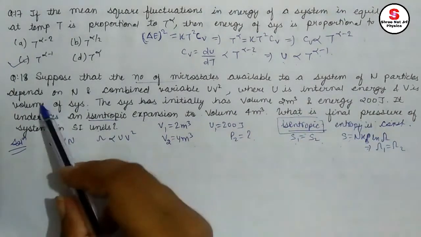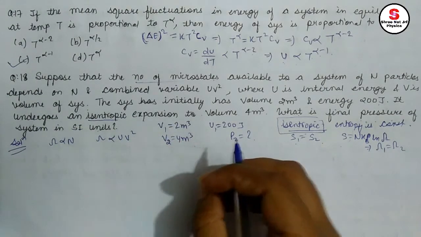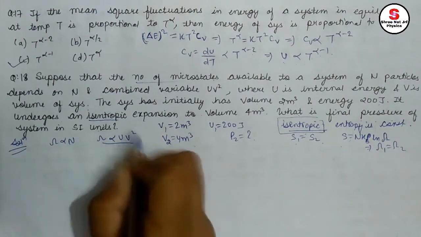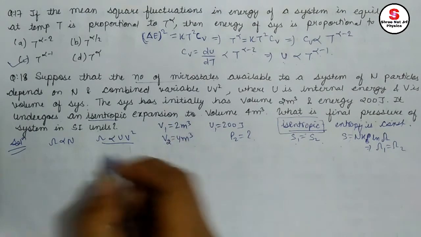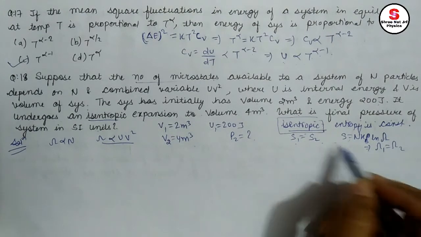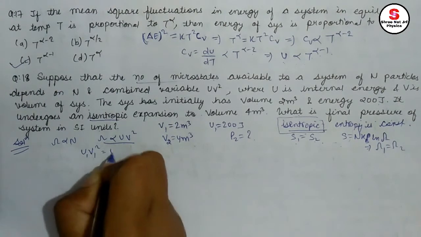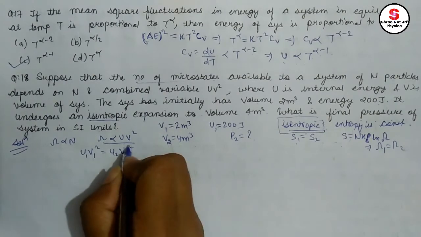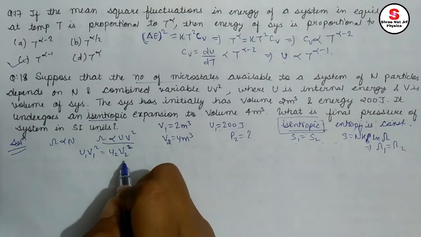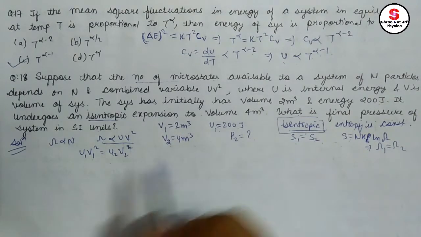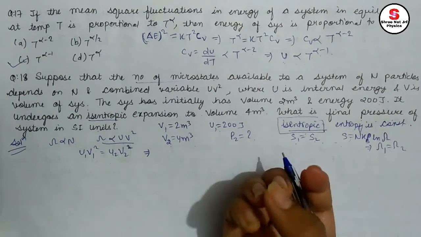N is, we know, the number of particles. Okay, so we will not use it again and again in the calculation. If you want, then you can use it, but you can skip it. Okay, it depends on UV square. That means for both the conditions, for initial and final conditions, omega is constant. From here, entropy constant, that means omega constant. That means U1 V1 square is equal to U2 V2 square. Why am I doing this? Because I know V1, V2, U1. Through this I can calculate U2, which can be used further to find P2. Okay. There are different methods, different approaches for this. I am doing the one I like or I prefer.